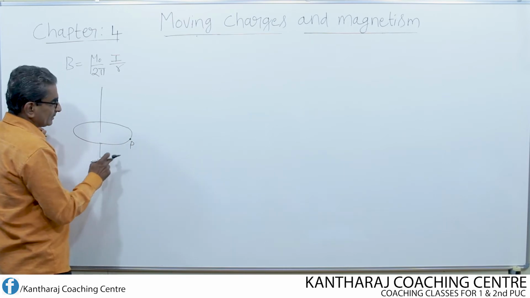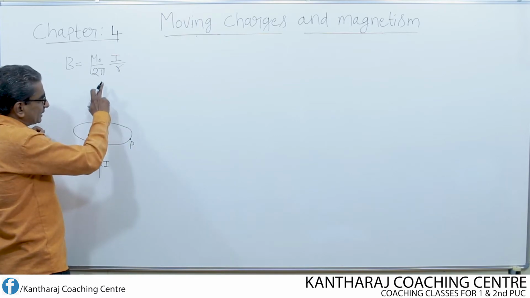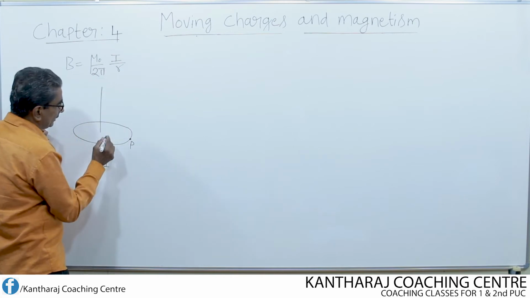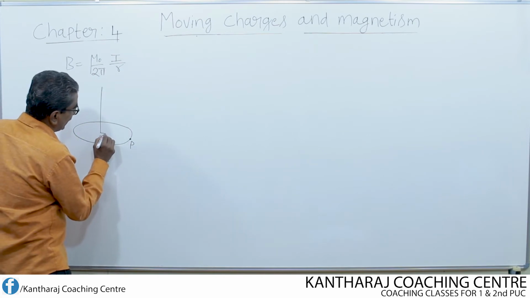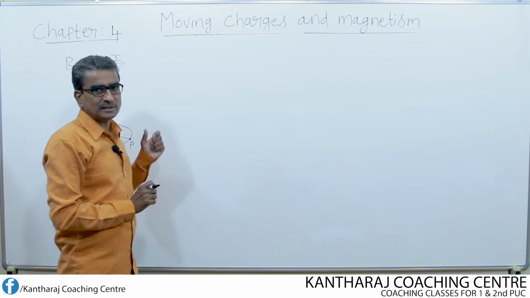This magnetic field at the point P due to this long straight conductor is given by the equation B equal to mu naught over 2 pi I by R. What is R? R is nothing but the distance of the point at which the magnetic field is required.